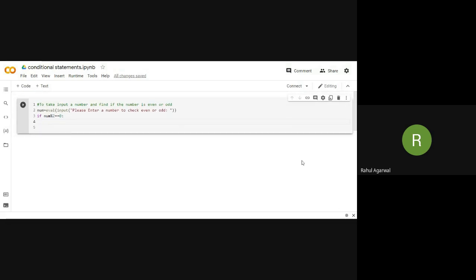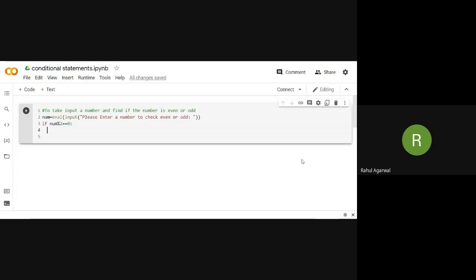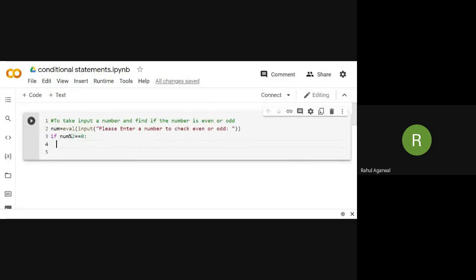If you observe between statement number 3 and 4, where the cursor is blinking right now, you can definitely see that it is a little to the right. This is called indentation. Indentation is necessary in Python because Python does not have curly braces to block statements. All the statements are blocked by using spaces. So we have to take care that the indentation level is correct.